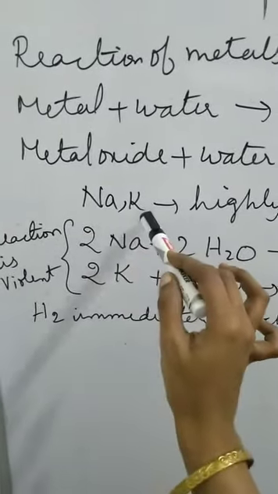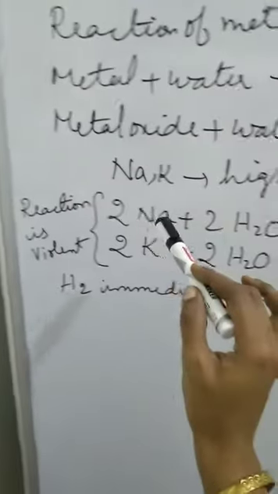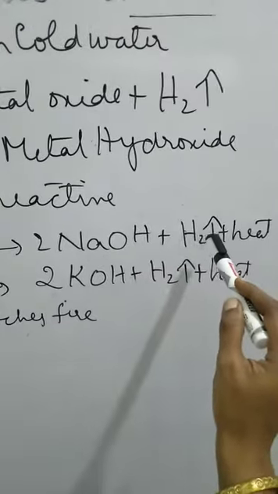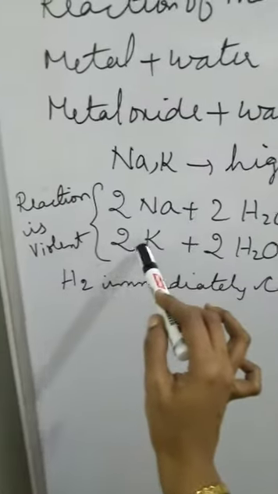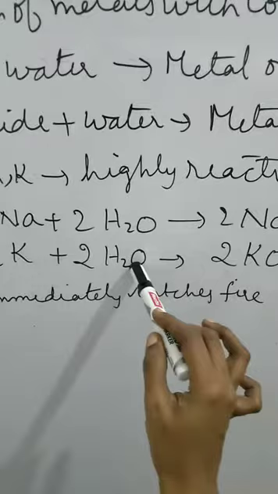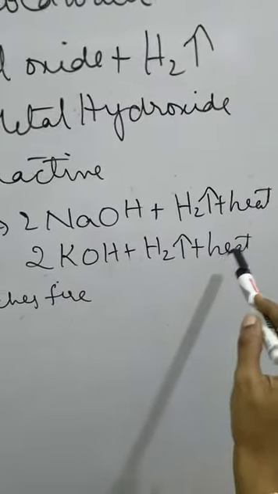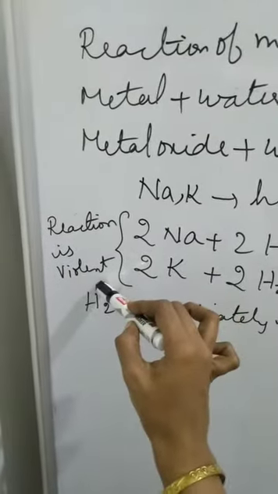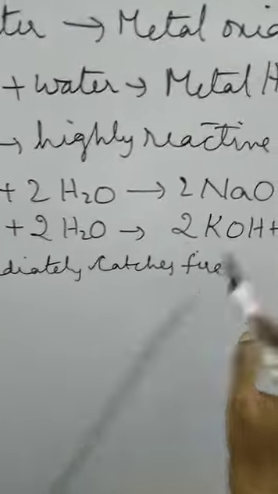Now, sodium and potassium are highly reactive in the reactivity series. If sodium reacts with water, it forms sodium hydroxide and hydrogen gas is evolved, and a lot of heat is evolved. If potassium reacts with water, it forms potassium hydroxide and hydrogen gas, and a lot of heat is evolved. Remember, these two reactions are highly violent. The hydrogen that is evolved immediately catches fire.